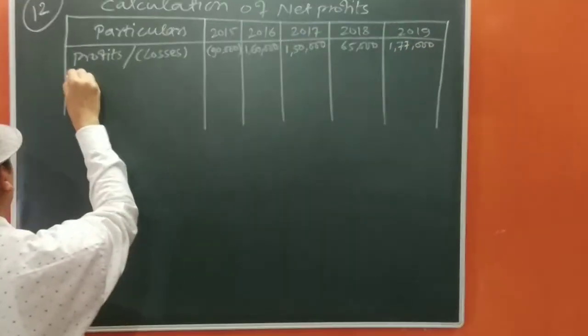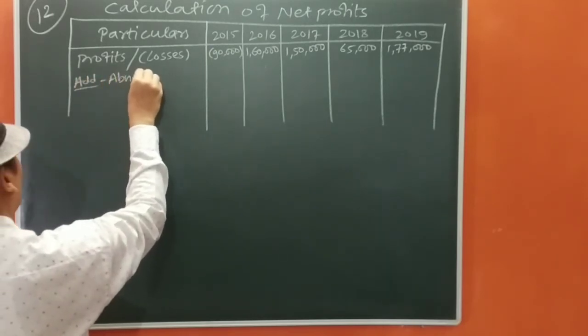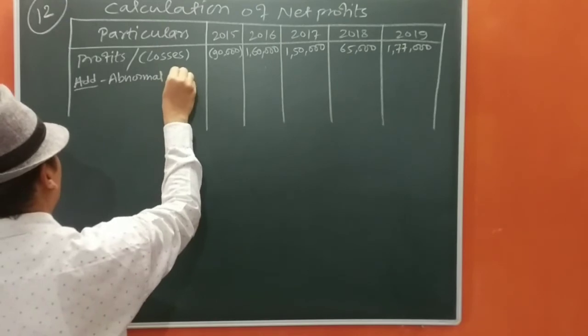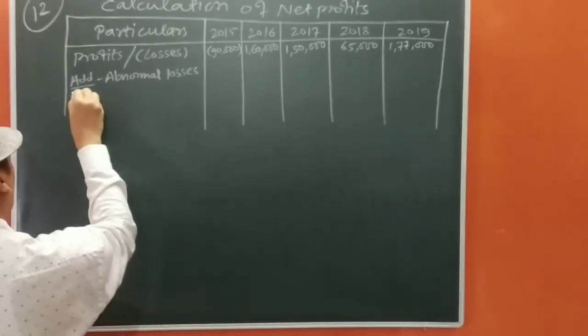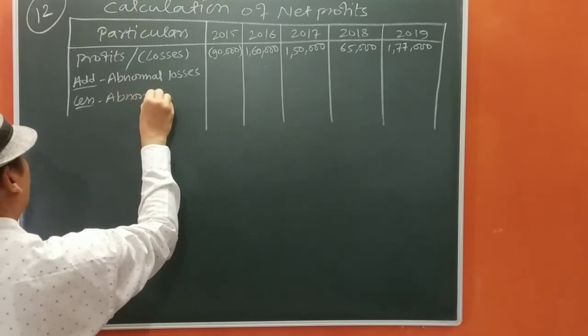We are going to add abnormal losses. We are going to deduct abnormal gains.